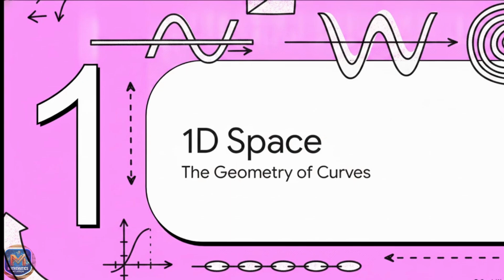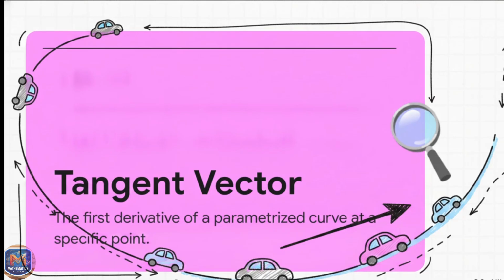Section 1. 1D space, the geometry of curves. So to truly understand complex surfaces, we first need to master the building blocks. And that means starting with the simple one-dimensional curve. Let's look at the tangent vector. When we look at a curve mathematically, we parameterize it, meaning we imagine a point moving along it over time. The tangent vector is simply the first derivative of that parameterized curve at one specific moment. In the language of calculus, if your curve represents position, that first derivative is your velocity. It tells you the exact, precise direction the curve is heading at that very instant.